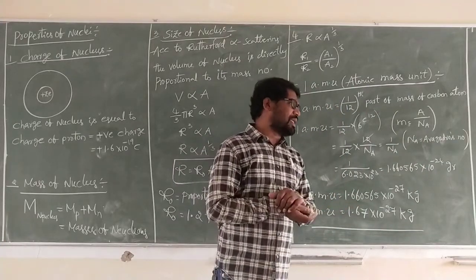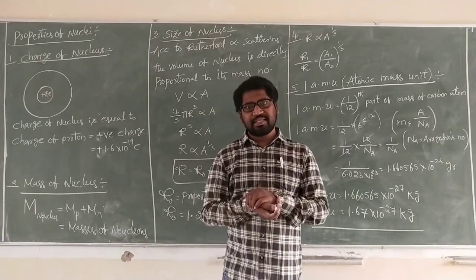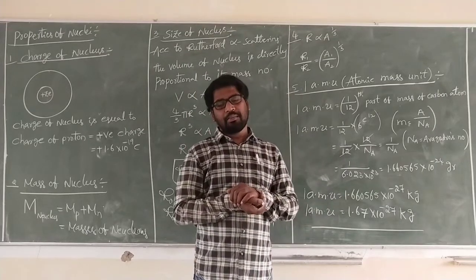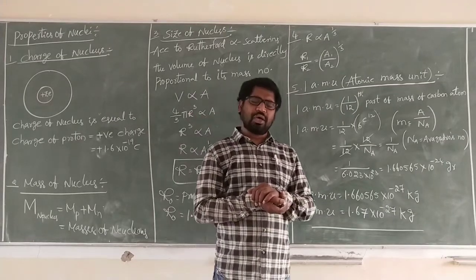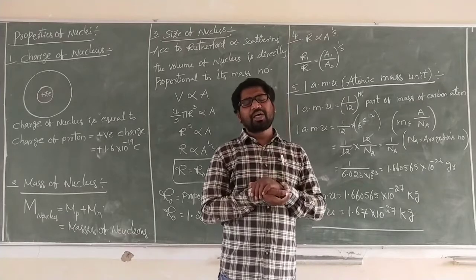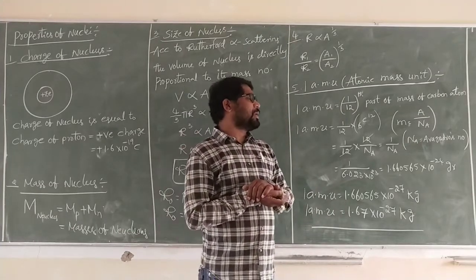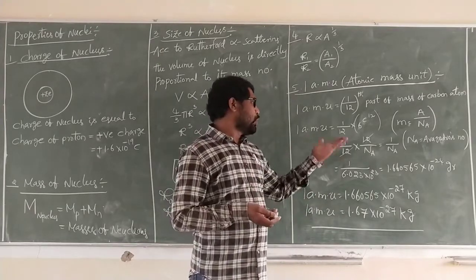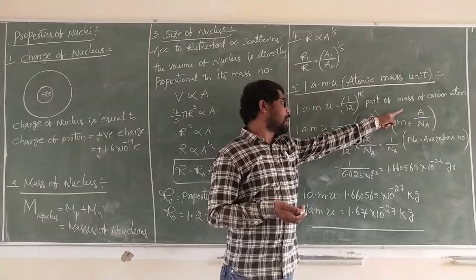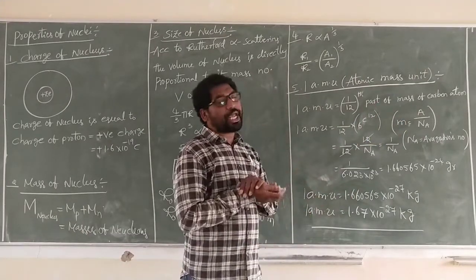Avogadro's number, generally the value is used in gases: Boltzmann law, Avogadro's law, universal gas constant. Those all belong to gases. Now, to calculate the mass of the atom in terms of grams or kg, we take mass equal to mass number divided by Avogadro's number. Finally, we are getting 1 AMU.